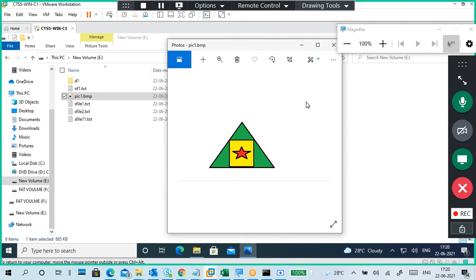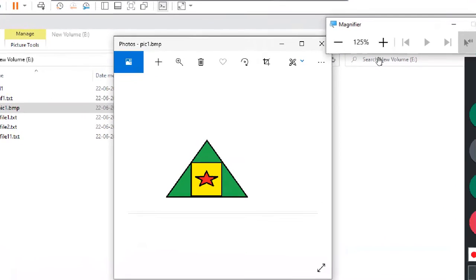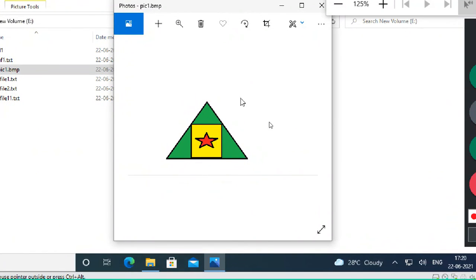Okay, is it open? Can you see the picture? A beautiful picture I created, something like a different nation.